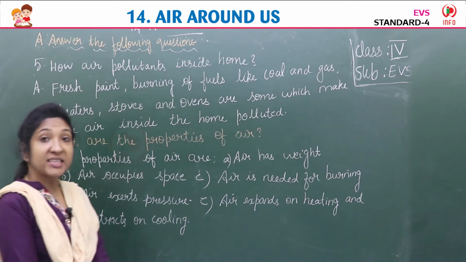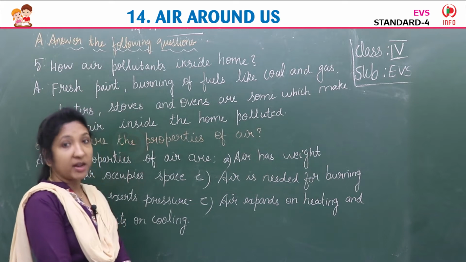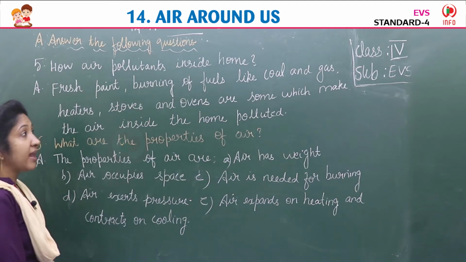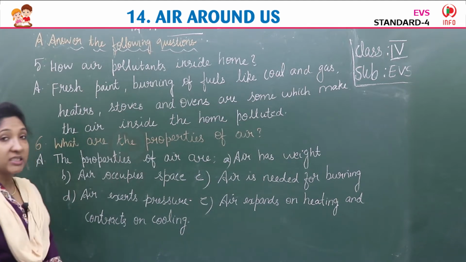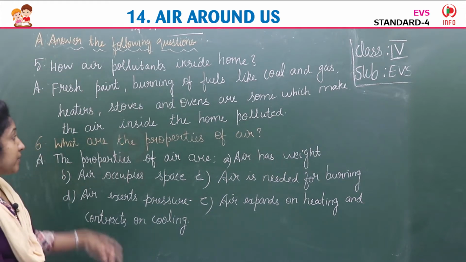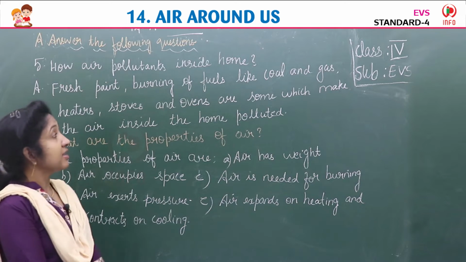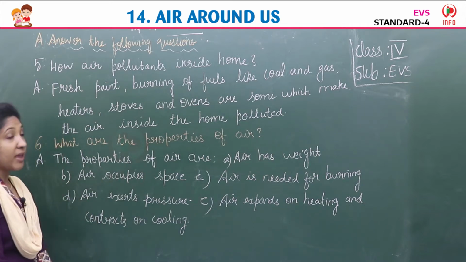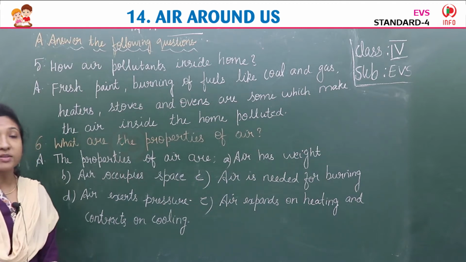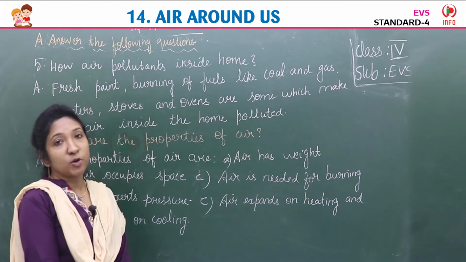How is air polluted inside home? So we learned inside the home also air is getting polluted. How? Answer. Fresh paint, burning of fuels like coal and gas, heaters, stoves and ovens are some which make the air inside the home polluted. So how is air polluted inside home? Yes, answer is fresh paint, burning of fuels like coal and gas. Then heaters, stoves and ovens are some which make the air inside the home polluted.